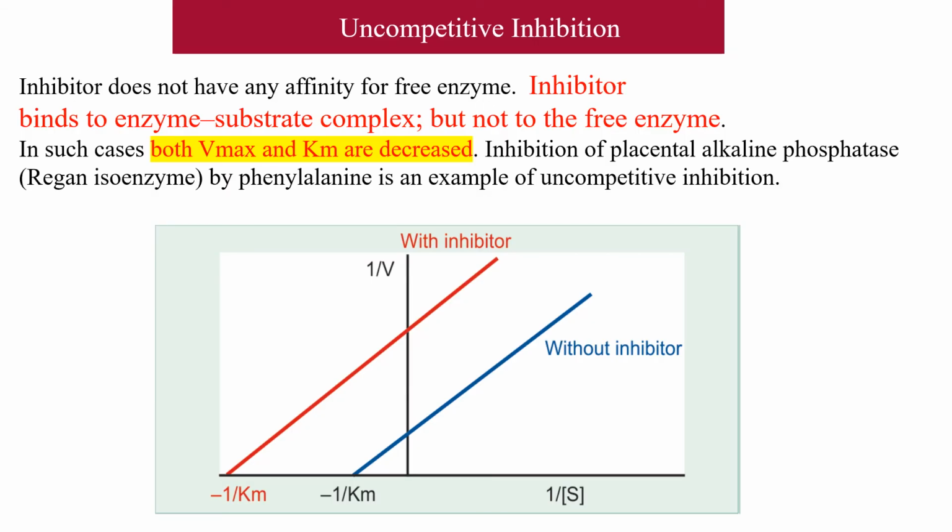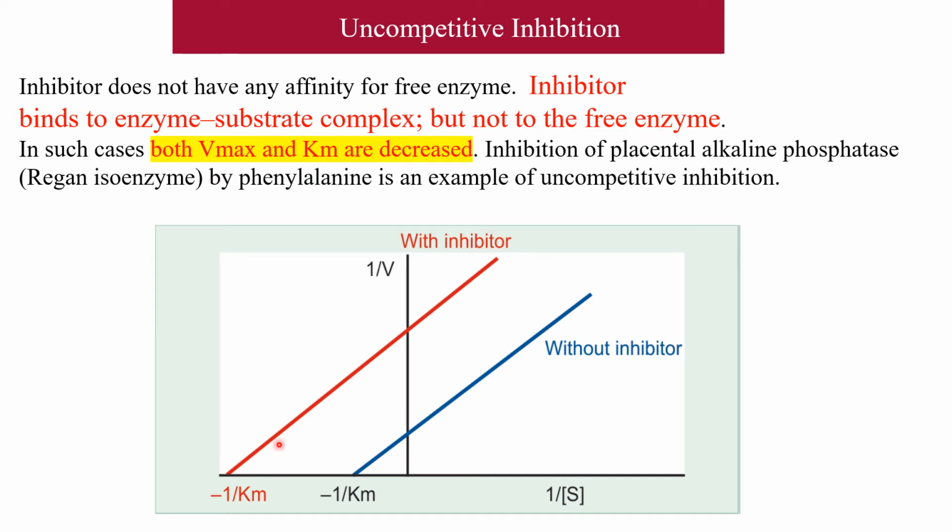Now the next type of inhibition is uncompetitive inhibition. It is not non-competitive inhibition. It is uncompetitive inhibition. So what is the difference here? Here the inhibitor does not have any affinity for the free enzyme. It does not bind to the free enzyme. It binds to the enzyme substrate complex, but not to the free enzyme.